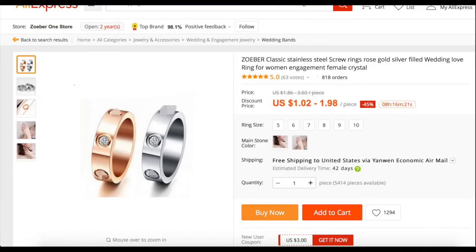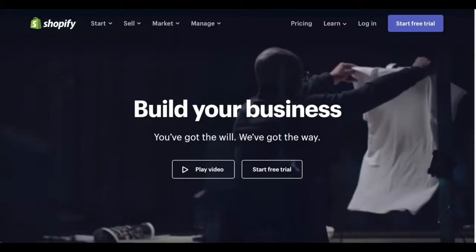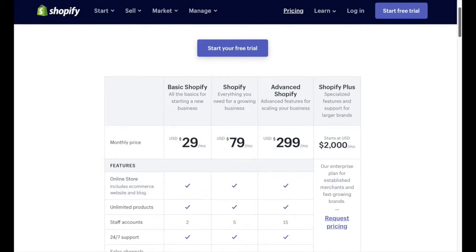So let's say, for example, that we're going to be selling this ring that we found off of AliExpress. Instead of buying a bunch of these rings and having to worry about all the inventory taking up space, we're going to create our own dropshipping website. Now, the best platform to create a dropshipping website is a website called Shopify. This is what a lot of people use to create websites when they want to dropship. I mean, it's very user friendly. If you're wondering how the pricing works, you can just come to Shopify right here and click on where it says pricing, and then it'll explain how the pricing plans work.